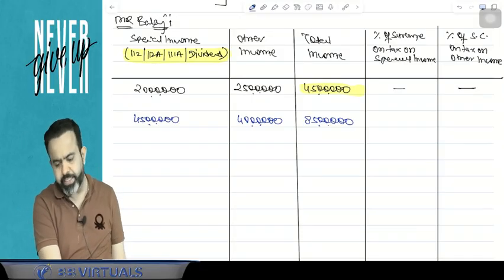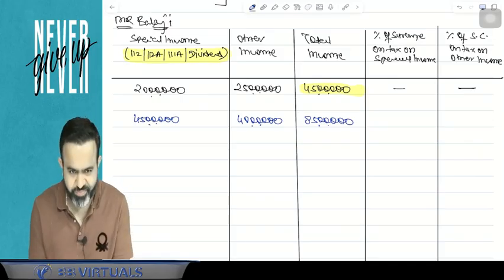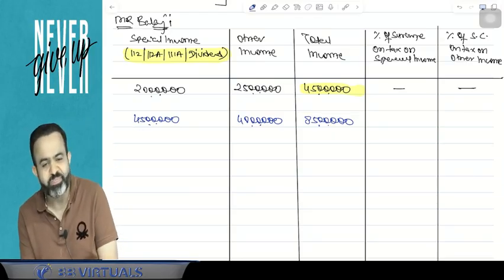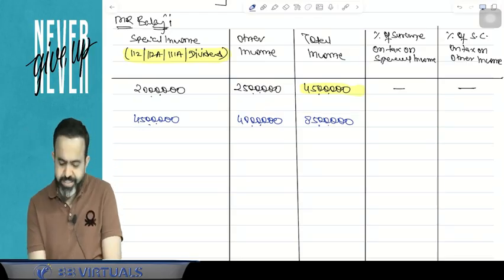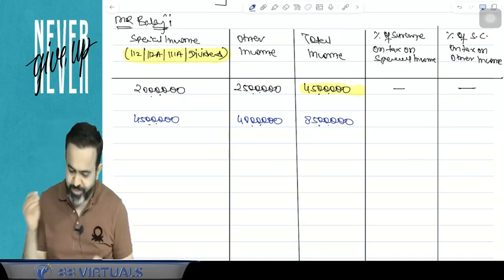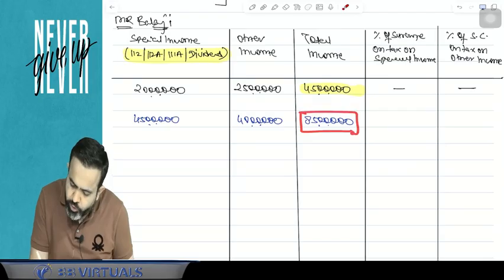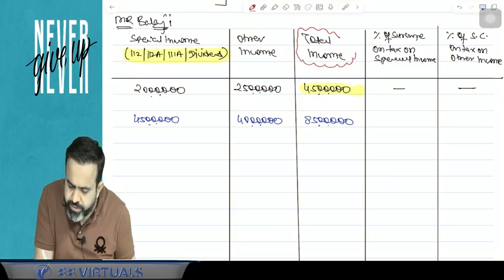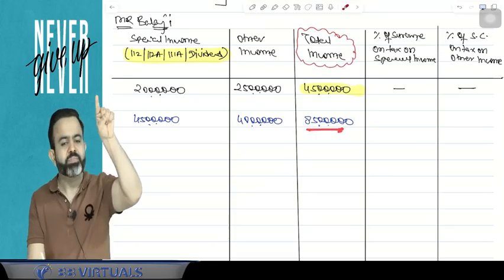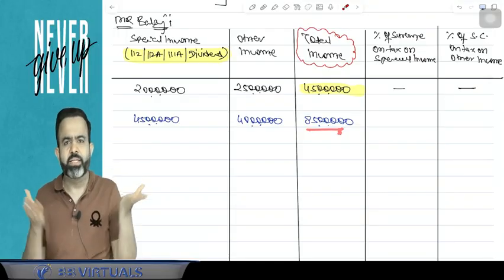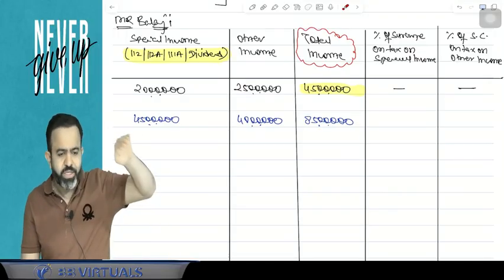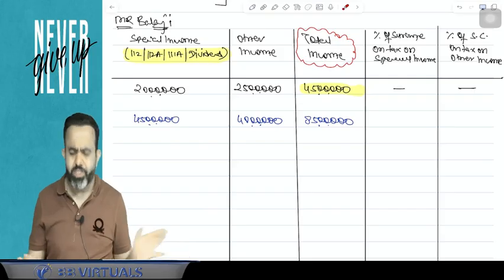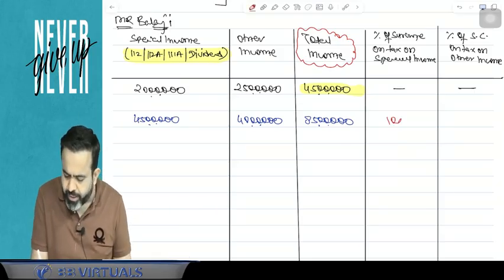Now the question is, sir, is surcharge applicable here or not? Answer is yes, surcharge is applicable. Because for surcharge, you always have to check the total income. So since your total income is more than 50 lakh, surcharge is applicable at the rate of 10%. So on the tax on the special income as well as the tax on the other income, on both the taxes, your surcharge will be 10%. So here surcharge is applicable at the rate of 10%.